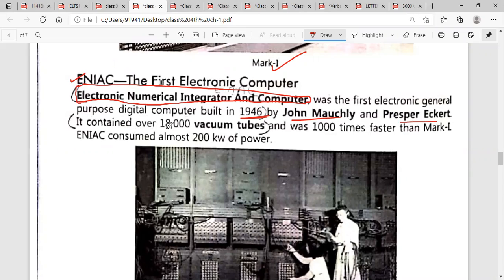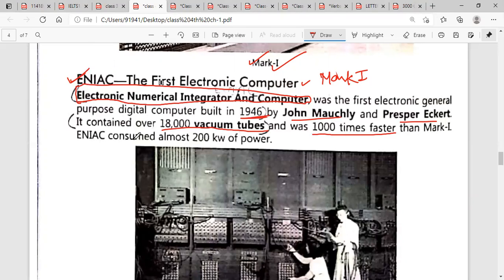It contained over 18,000 vacuum tubes. How many vacuum tubes were used to make it? 18,000. And this computer was 1,000 times faster than the Mark 1. If we compare it to the previous one which we have seen recently, the ENIAC was faster.